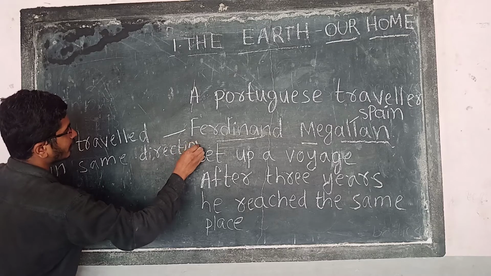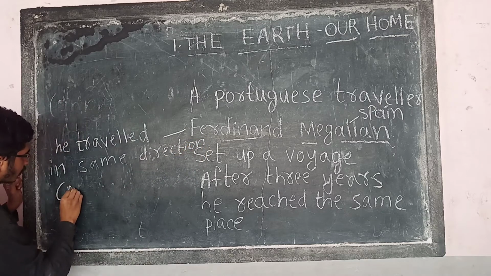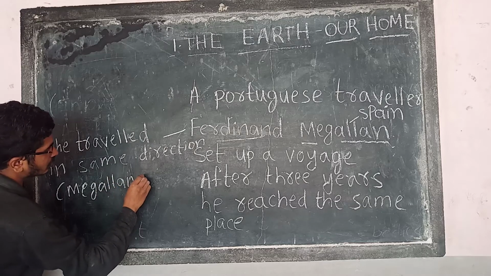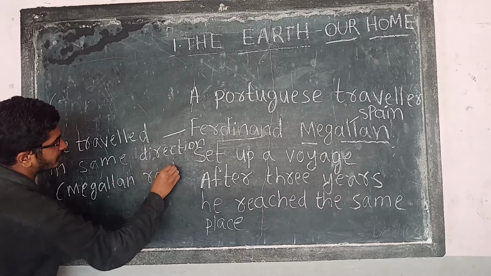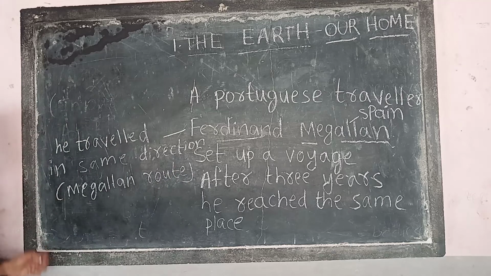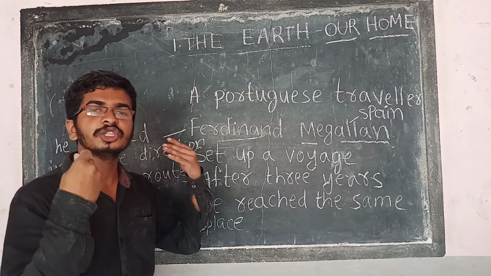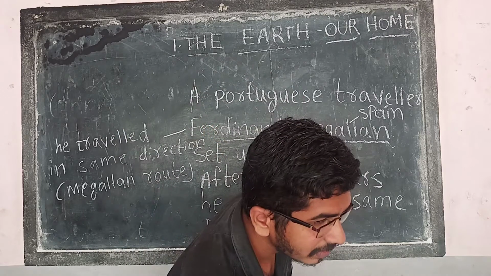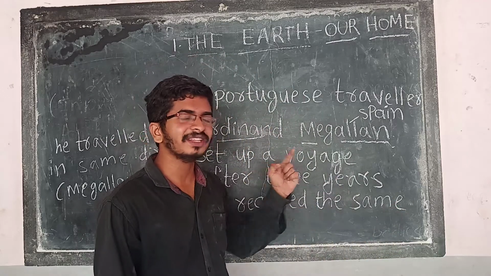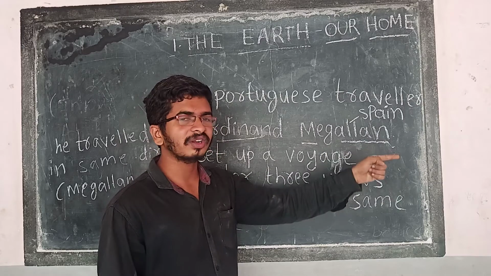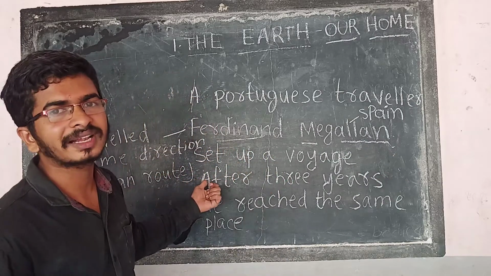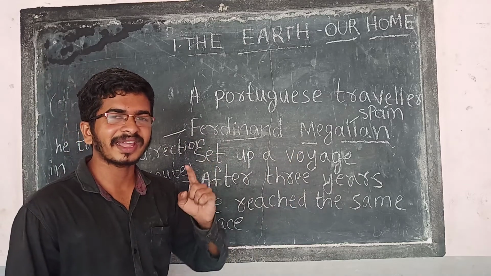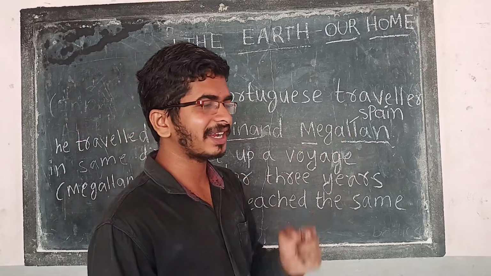You can see the name also in the map, Magellan route. Magellan means his name. So now here it is clearly proved. What proved? That he came to the same place. That means Earth is not flat, right? Now it was proved clearly that Earth is in a round shape.